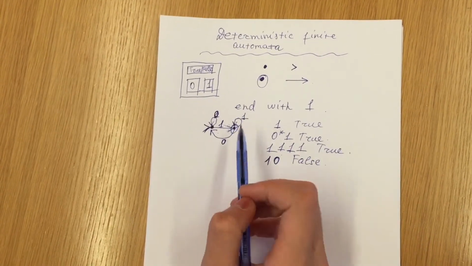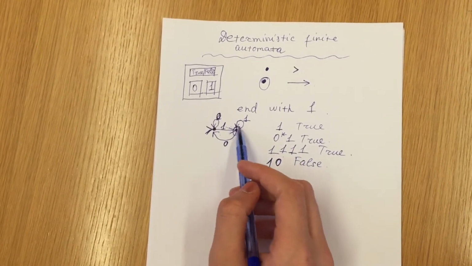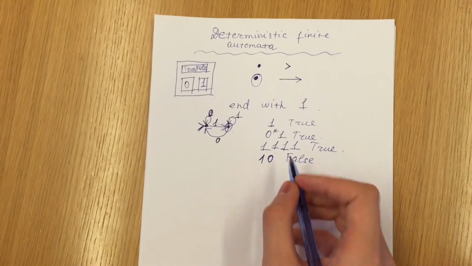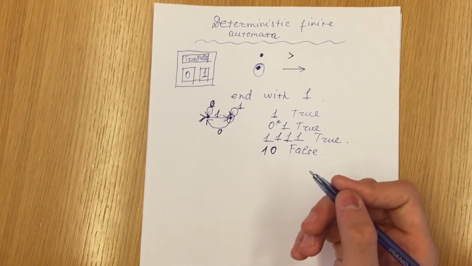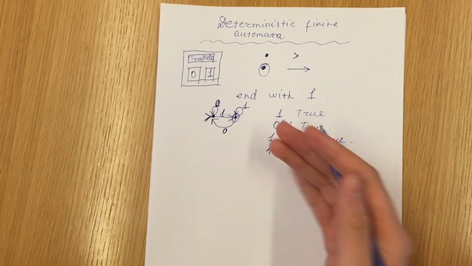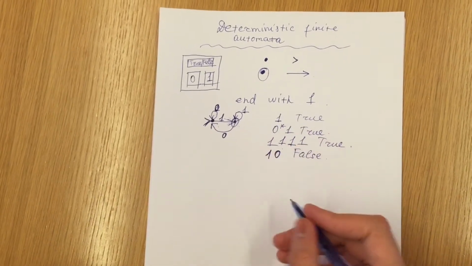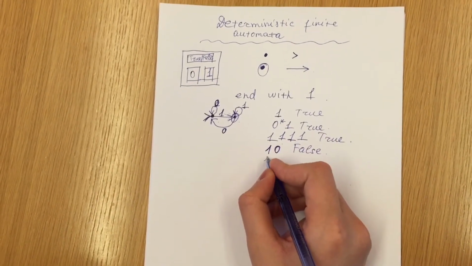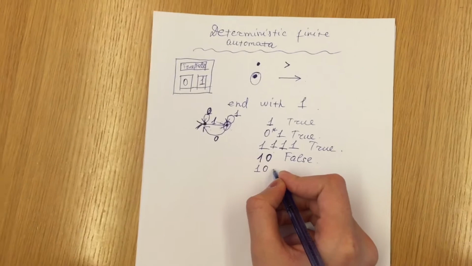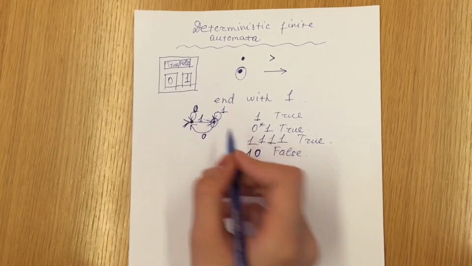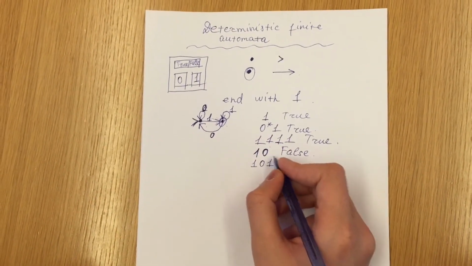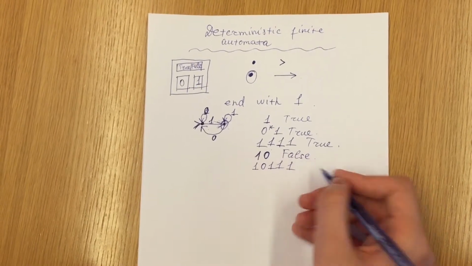In order to have true, we should stop at a point that is circled. So what should we do in order to repair the situation and get true? We should write 1 after 0. We'll go to the final state. And any number of ones will help us.